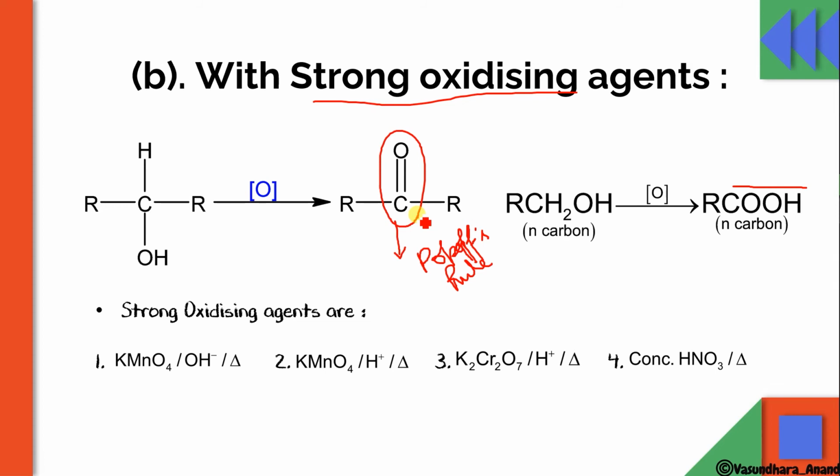When the ketone undergoes oxidation, the carbonyl group goes along with that alkyl group which is having less number of carbons. In this case, both the carbons are the same, so it will go with anyone. Let me take an example.